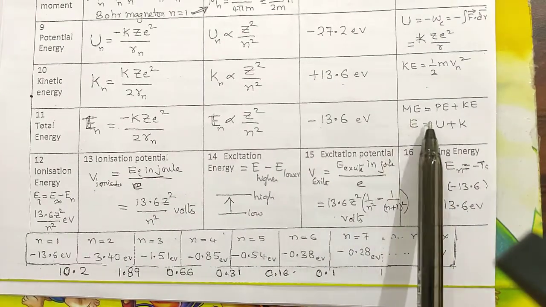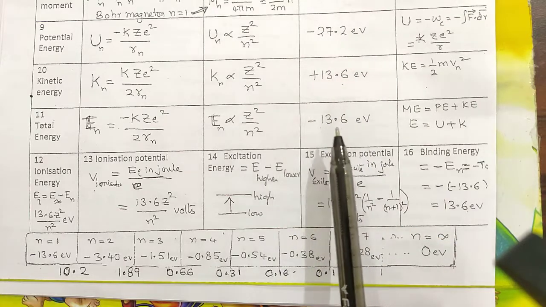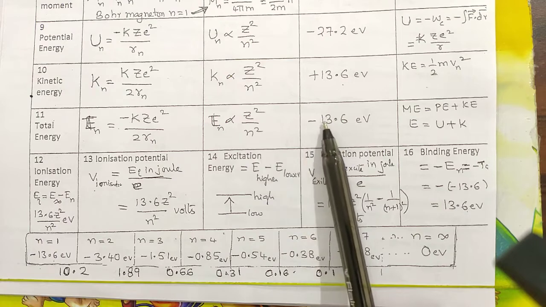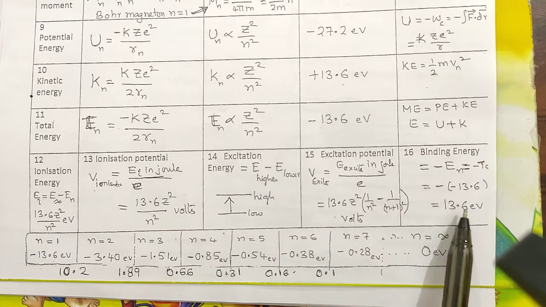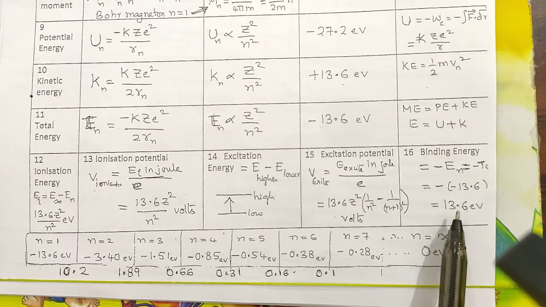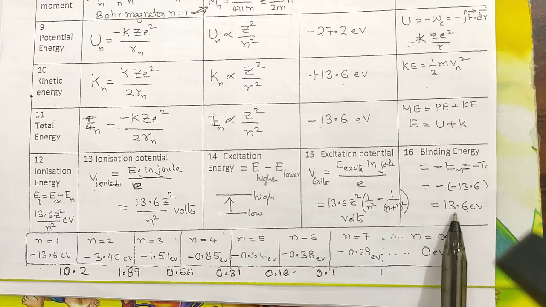Next, binding energy. The total energy whatever we got is negative. That means the electron is held in the capture, or under the attraction, of the nucleus. Minus indicates the attractive force. So if you give that much energy back, it gets free from the nucleus. That means minus 13.6 is the energy with which the electron is being held by the nucleus, and if you supply it back, it will go out. So that energy required to separate the electron from the atom is called binding energy.